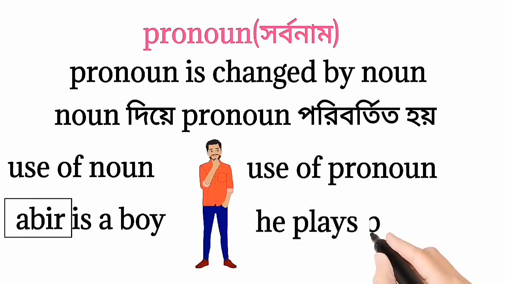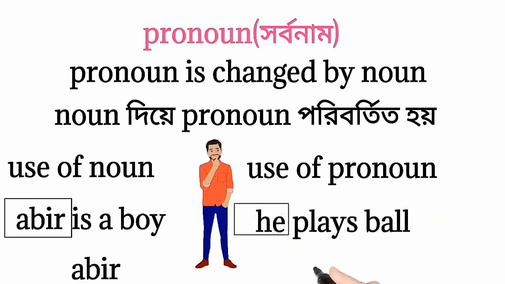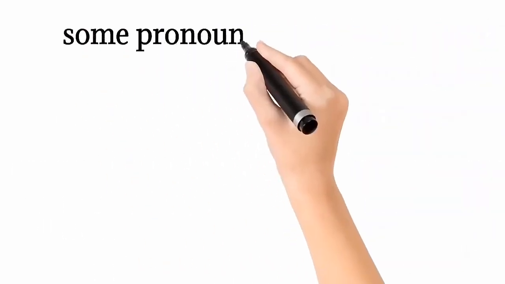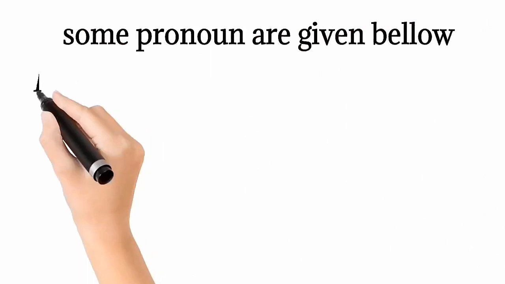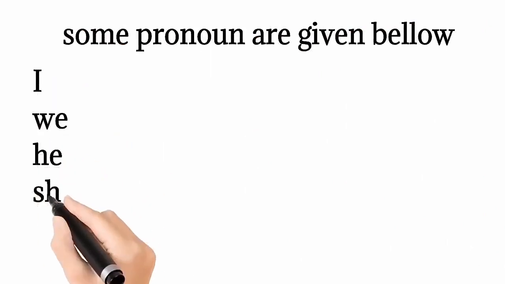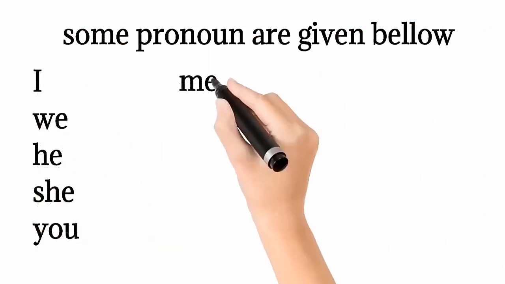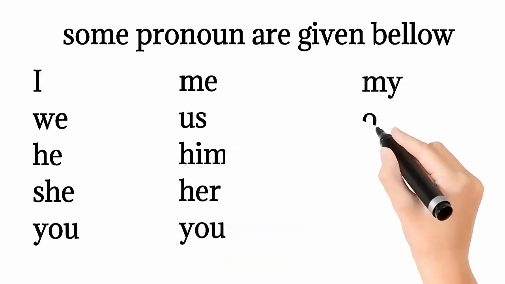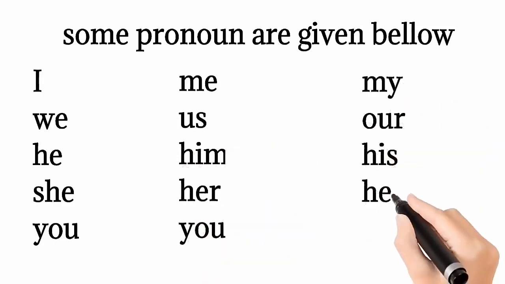He plays ball. Here he is changed by Abir. Abir and he, noun and pronoun. Some pronouns are given below: I, we, he, she, you, me, us, him, her, you, my, our, his, her.